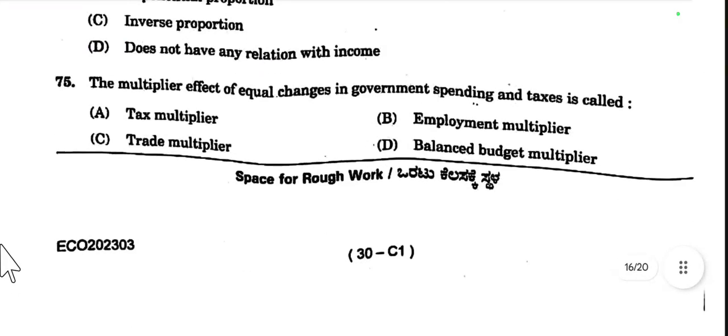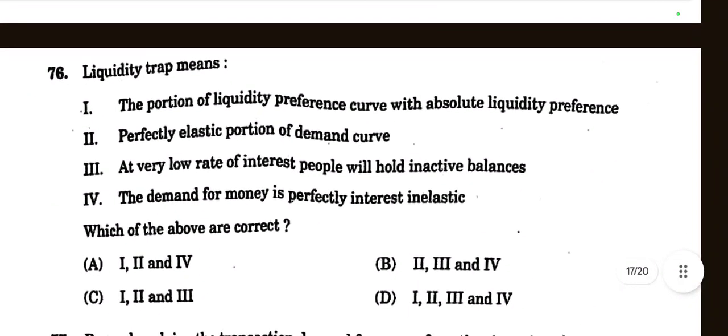Then question number 75. The multiplier effect of equal changes in government spending and taxes is called: tax multiplier, employment multiplier, trade multiplier, or balanced budget multiplier. Equal changes in government spending and taxes is called the balanced budget multiplier. So option D is the right option. Then question number 76, liquidity trap means: this is the situation of a liquidity trap, means very low rate of interest.